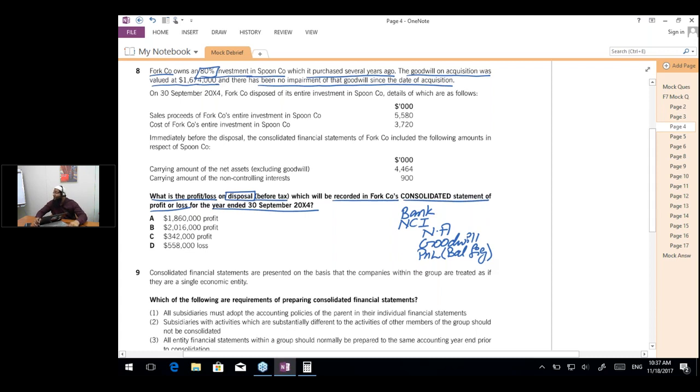Simran, we have a limitation of time today. If we go too slowly, we will be unable to complete the mock exam. So this is the entry for the disposal. You have to learn this entry. Now the question says that the goodwill was 1,674,000. So when we have disposed of the subsidiary, it is going to be goodwill credit by 1.674.